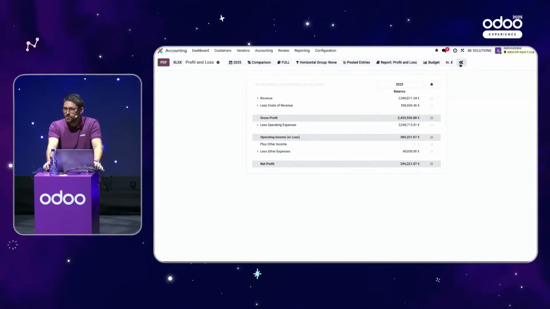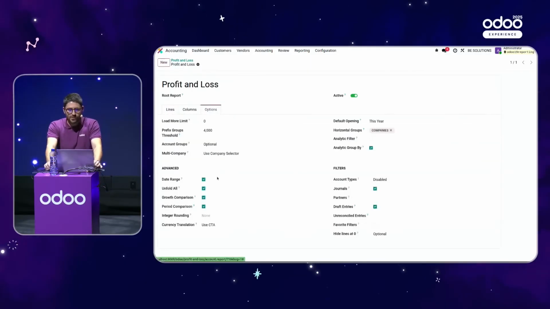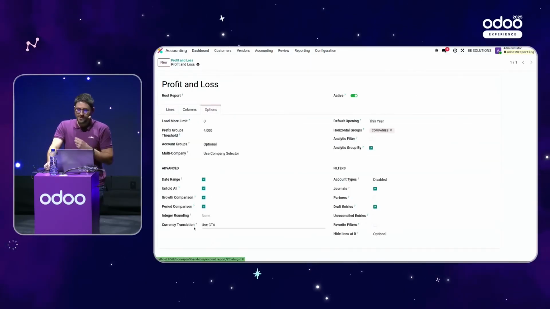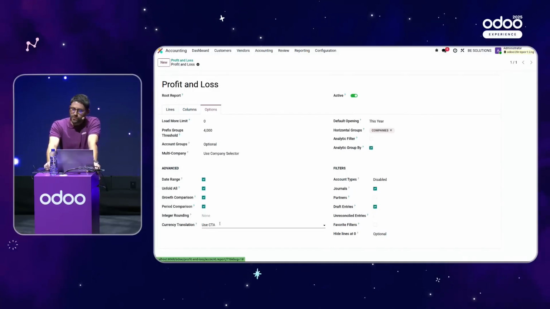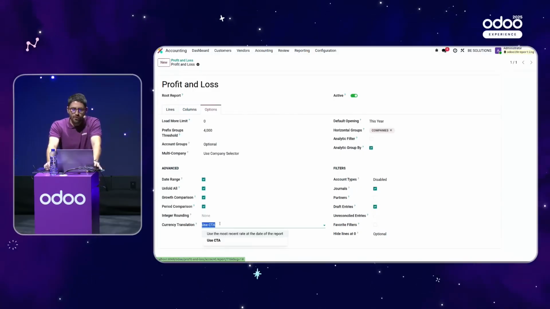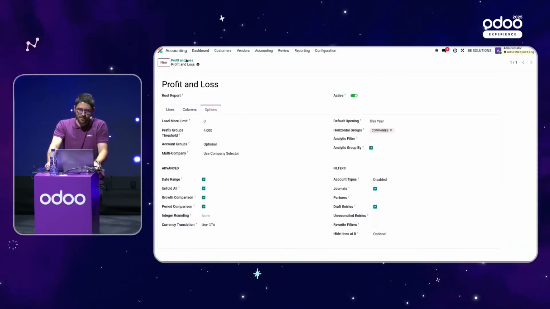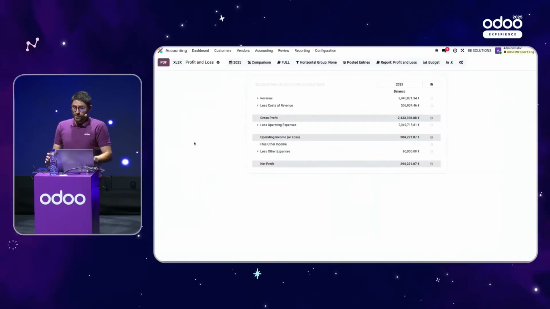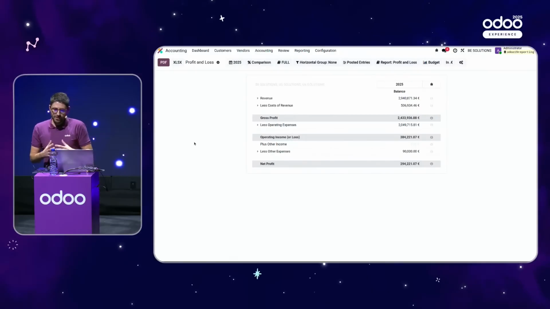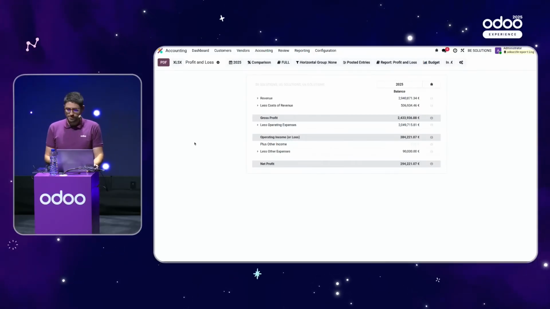If you activate the debug mode, then you can easily access the options, and you will see that you can define how the currency translation will be used. In that case, it will be what we call CTA. Otherwise, the other option is the most recent rate at the date of the report. So in our situation, it's a P&L with the average. So that's really convenient because you can have directly, without any modifications, a P&L in euro.